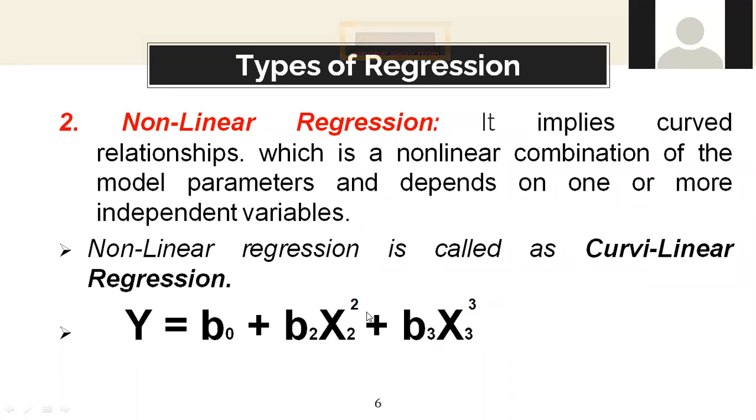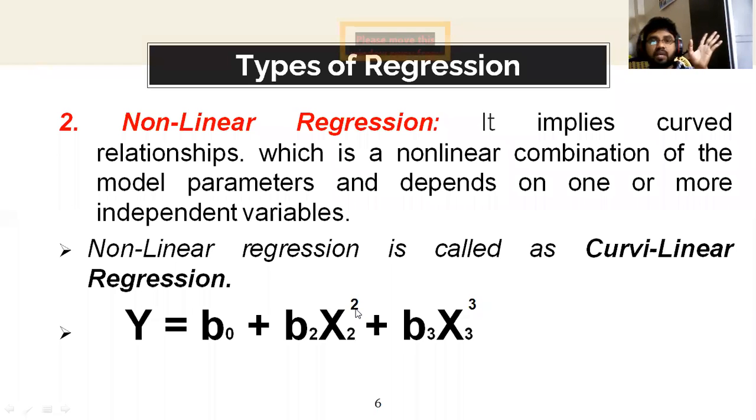If the power value is 2, we can also call that a quadratic regression. For example, y = b0 + b2 x2 up to x2 squared may be called quadratic regression.